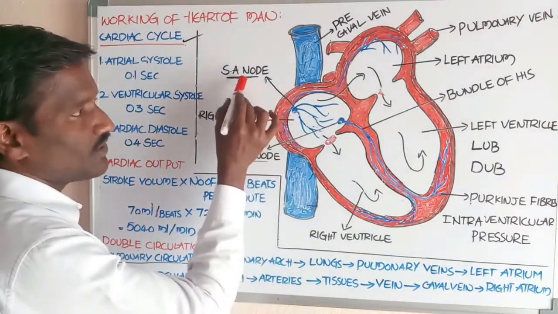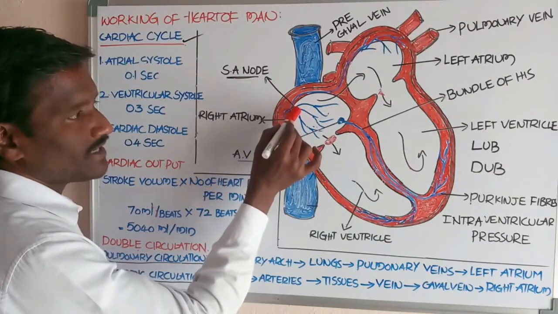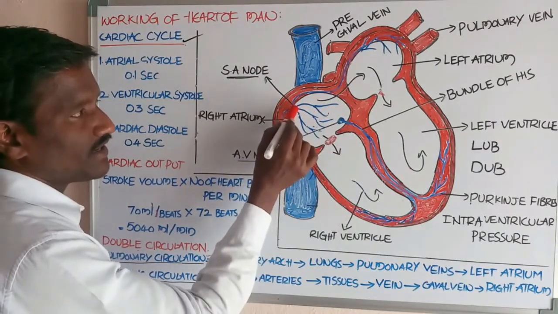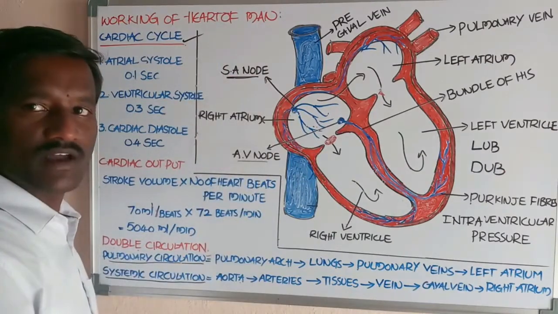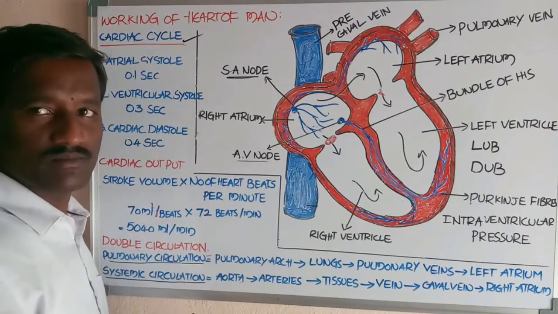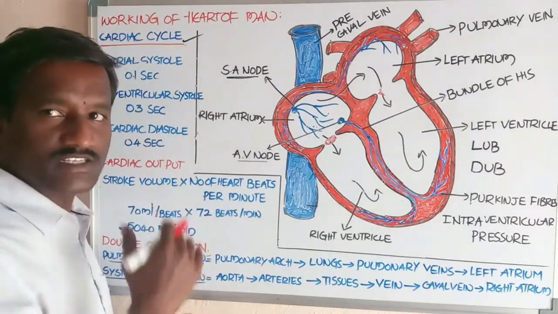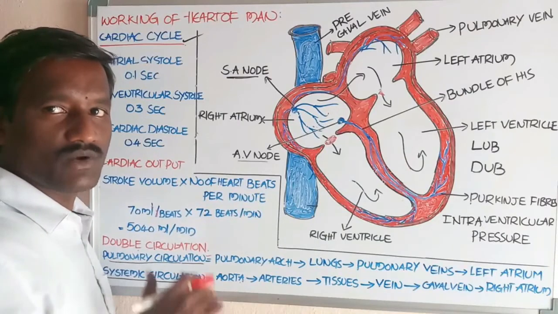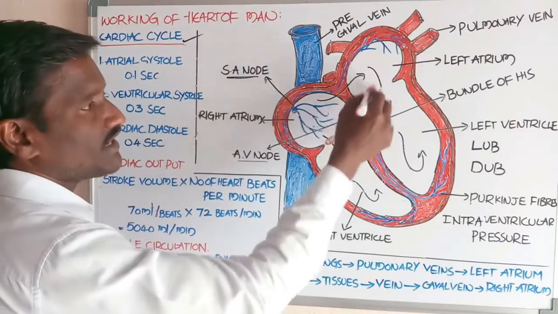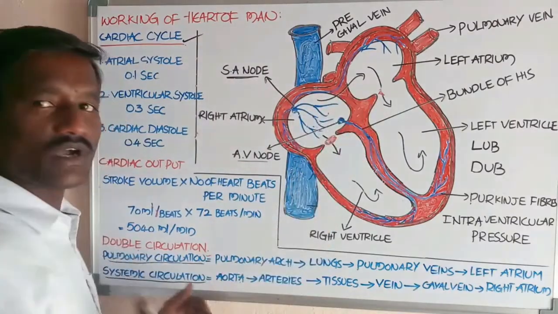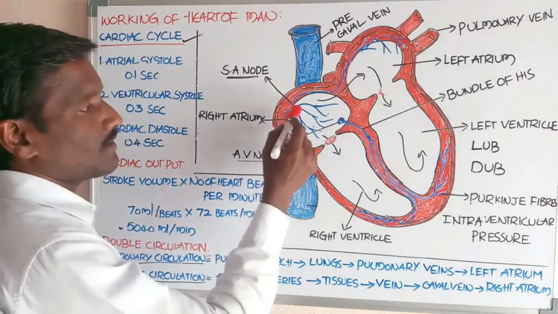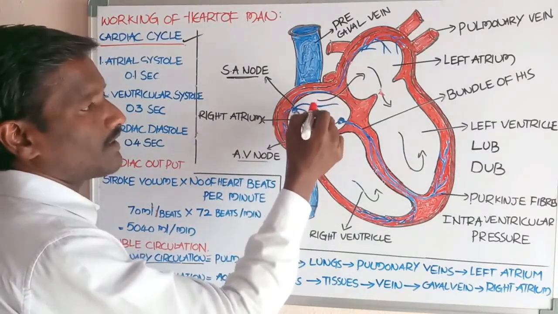Okay, the sinoatrial node is seen in the right atrium. The sinoatrial node acts as the pacemaker of our heart and produces the action potential. It is the nodal tissue, and both of the atrial chambers go to contraction.